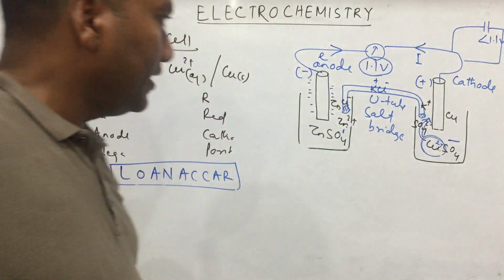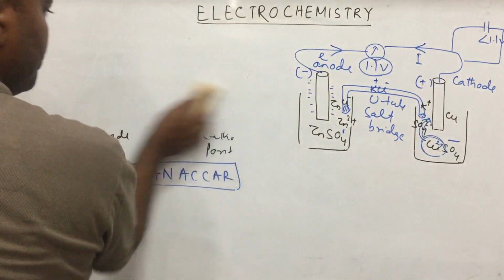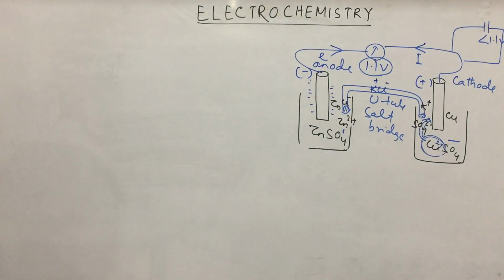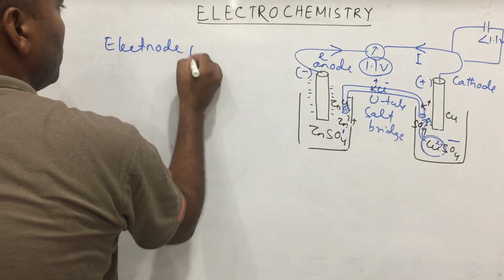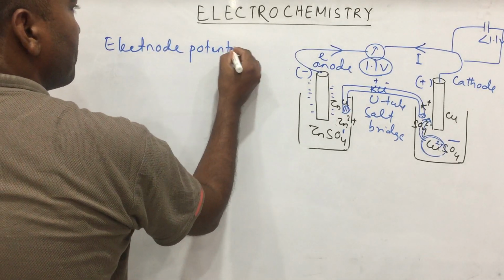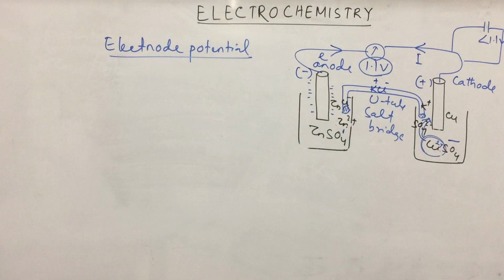Then the next part is: what is electrode potential?